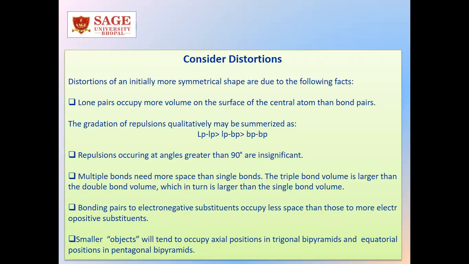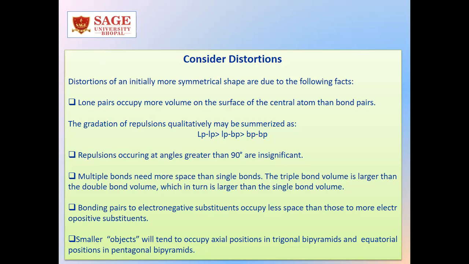Because the lone pairs occupy more volume on the surface of the central atom than bond pairs, lone pair repulsion will be more than lone pair bond pair repulsion, and that in turn will be more than bond pair repulsion. Repulsions occurring at angles greater than 90 degrees are insignificant. Multiple bonds need more space than single bonds, and that is the reason the triple bond volume is larger than the double bond and the single bond volume.